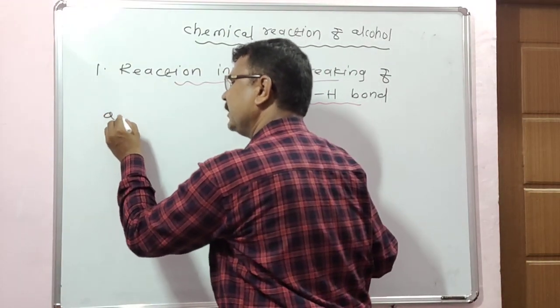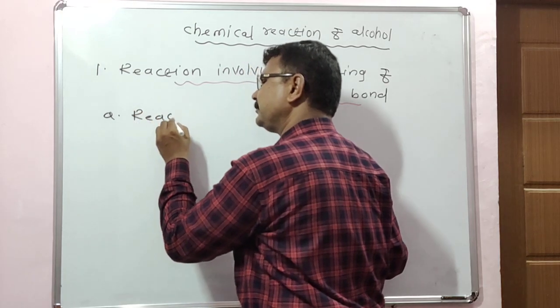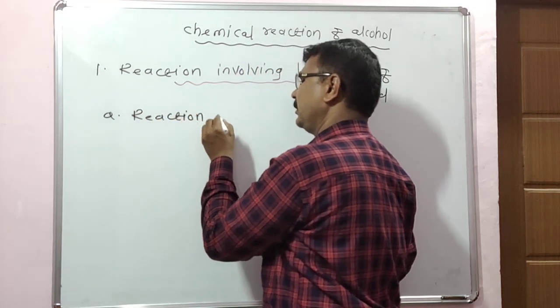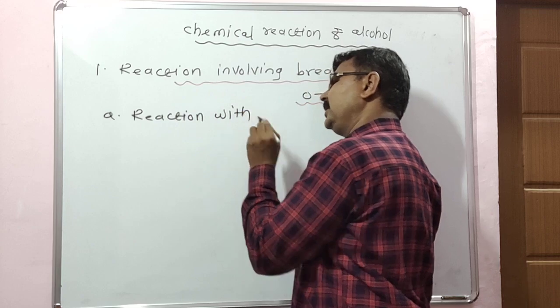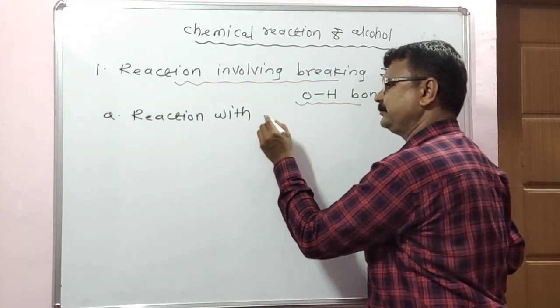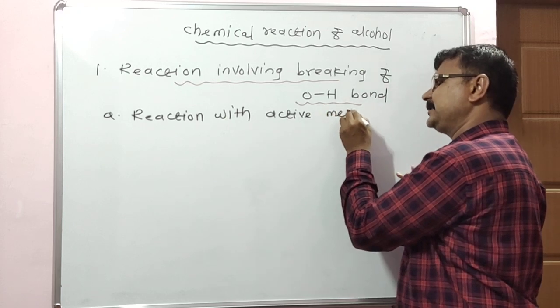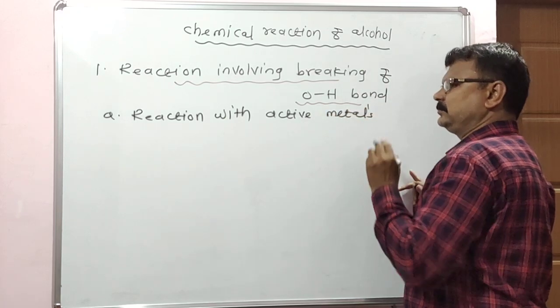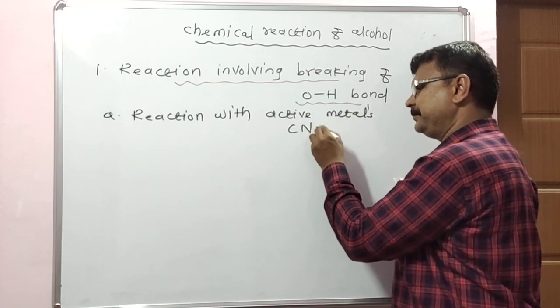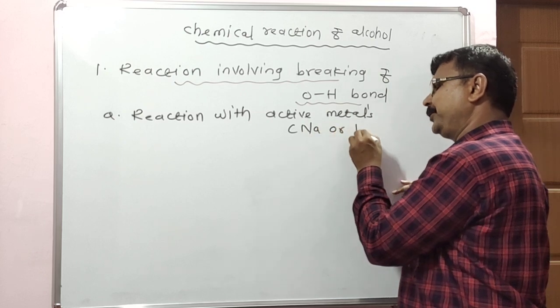Reaction with active metals: sodium or potassium.